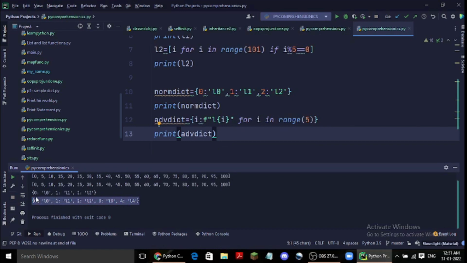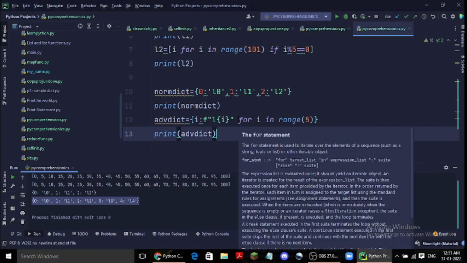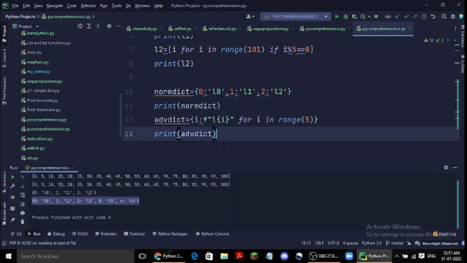Now, what else can we do? Yes, we can use this in generators as well, and sets also we can use it, but set and list syntax are the same, and that's pretty much it for today. Thank you.